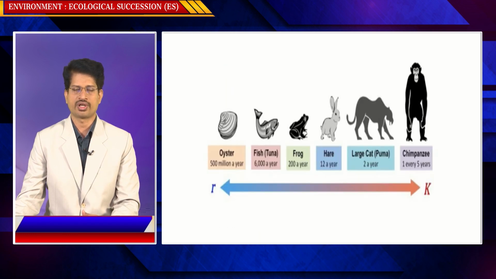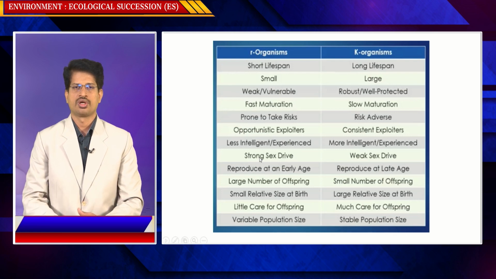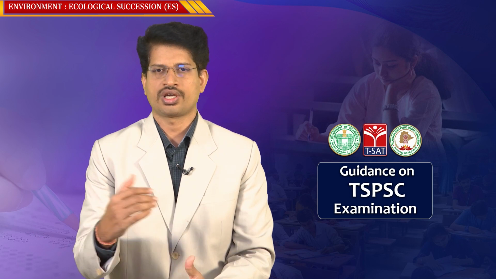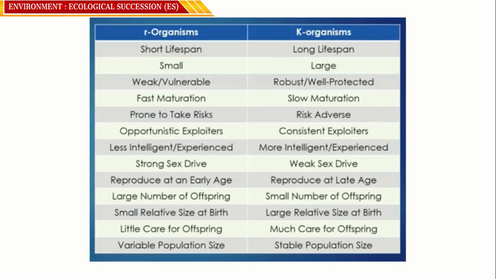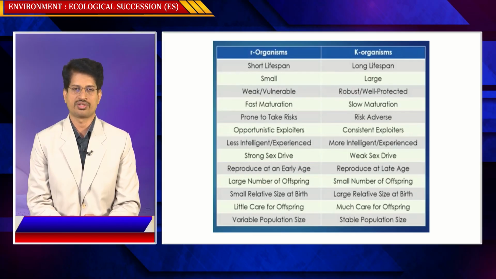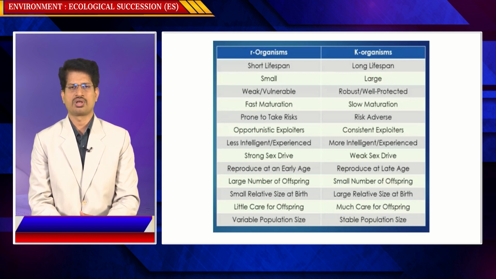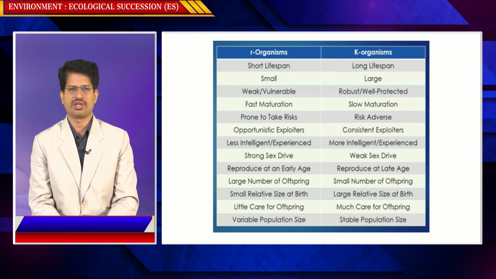To differentiate, you have R organisms, which have been selected on the basis of R selection, and K organisms, which have been selected on the basis of K selection. Certain factors are responsible for being selected in the environment for their success. What are these factors? Short lifespan: take the case of mosquitoes or houseflies. Their lifespan is confined to a couple of days or less than a week.